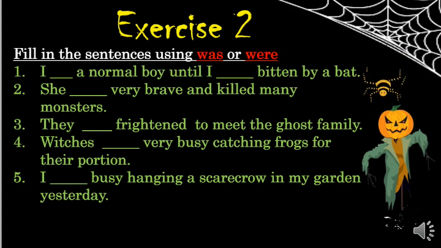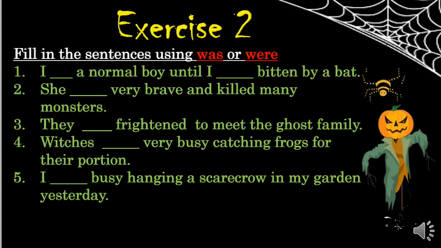Exercise 2 is about was or were. Question number 1. I dash a normal boy until I dash bitten by a bat. Question number 2. She dash very brave and killed many monsters. Question number 3. They dash frightened to meet the ghost family. Question number 4. Witches dash very busy catching frogs for their potion. Question number 5. I dash busy hanging a scarecrow in my garden yesterday.